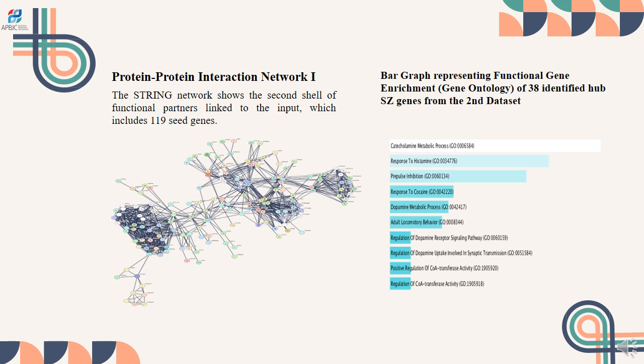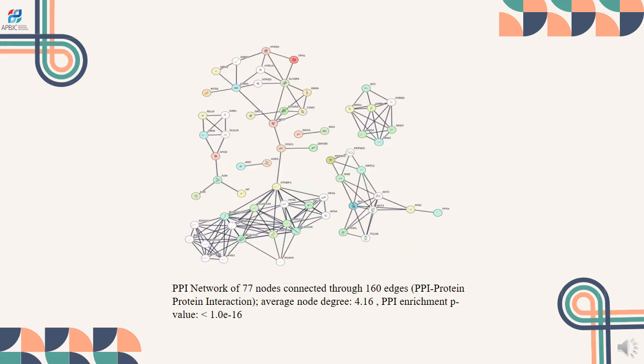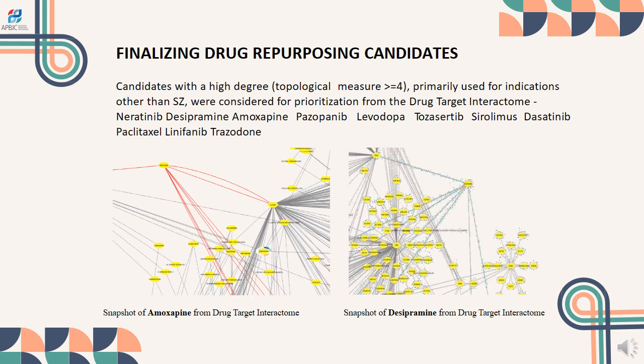The second figure is a bar graph which represents functional gene enrichment of the 38 identified schizophrenia genes from the second dataset. In the figure you can see a protein-protein interaction network of 77 nodes connected through 160 edges.